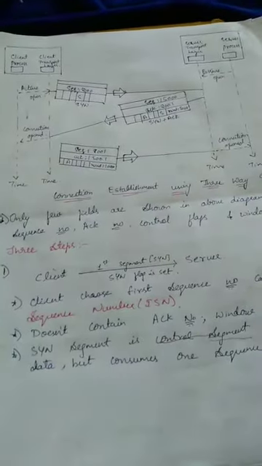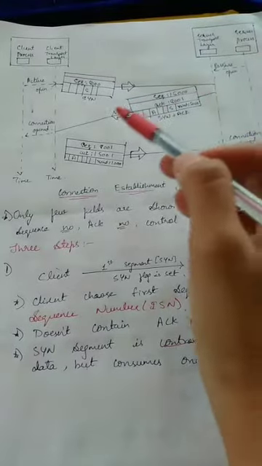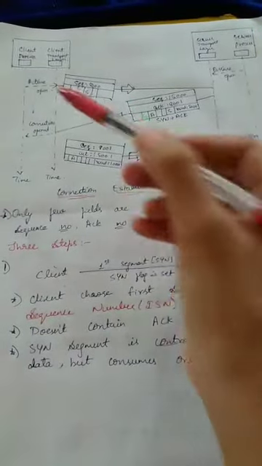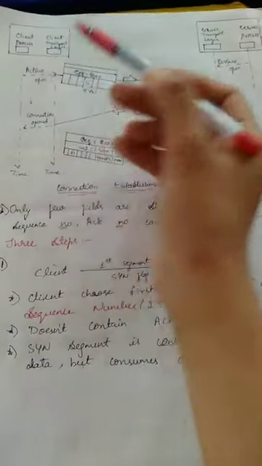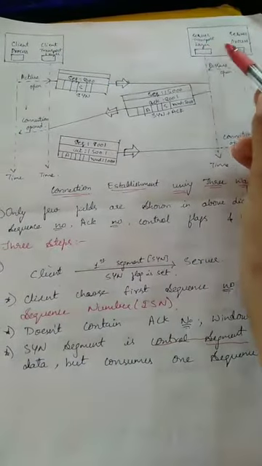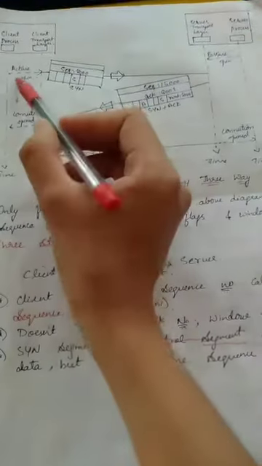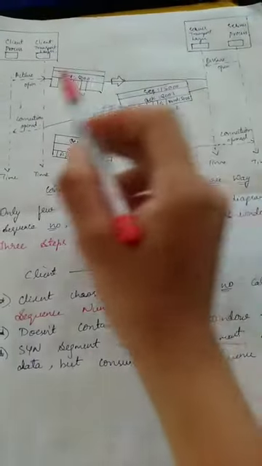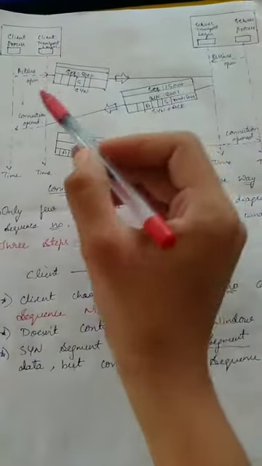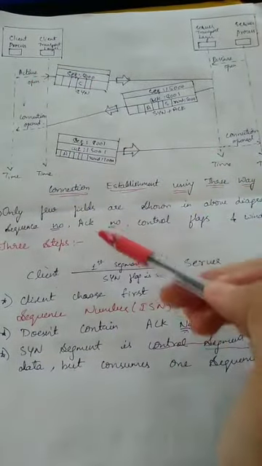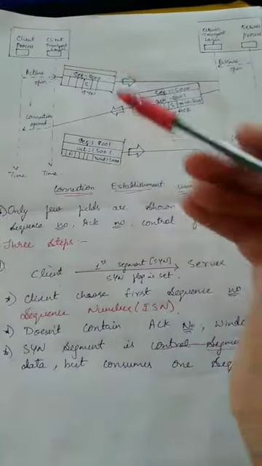Referring to the diagram, we will understand clearly. This is the diagram of three-way handshaking for connection establishment. Here this is the client process, client transport layer, server transport layer, and server process. First, after passive open, next is active open. Here the process begins of the three steps of connection establishment.